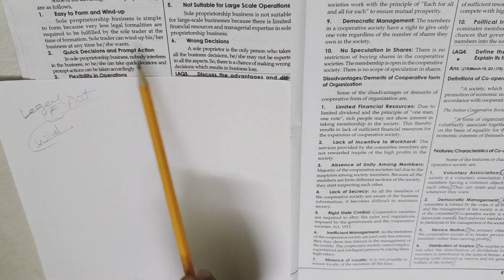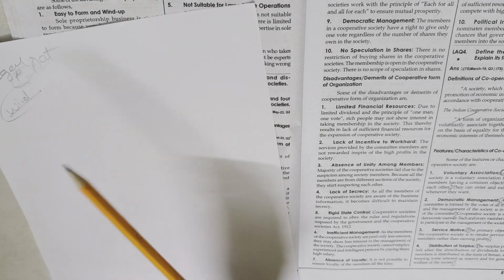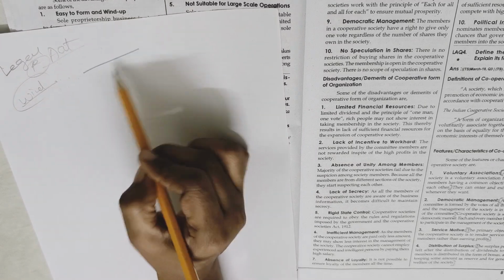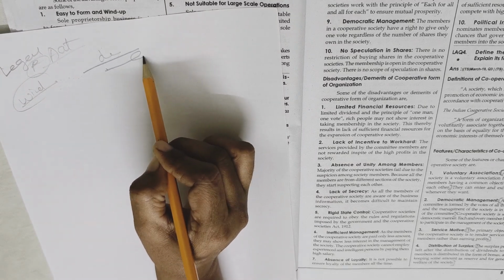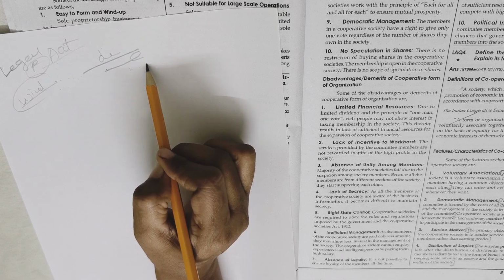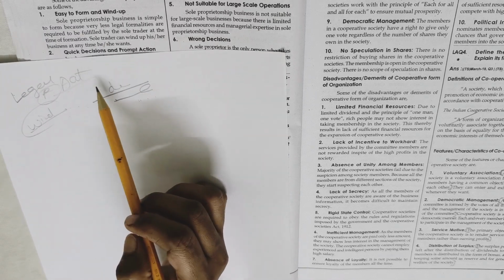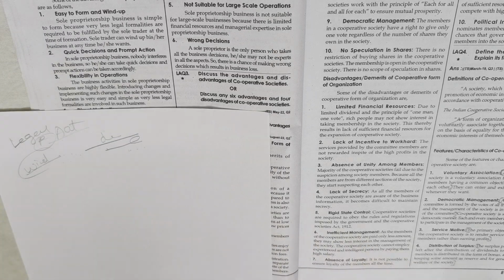And quick decision and prompt action. In the partnership business, even a single decision has to be discussed among the partners, and only then can they implement it. But in the case of a sole proprietor business, there is quick decision and prompt action.